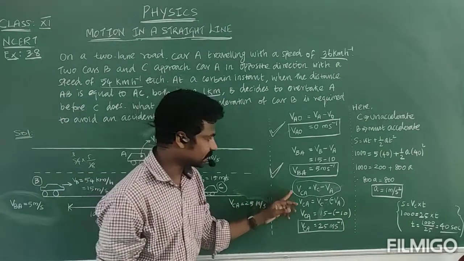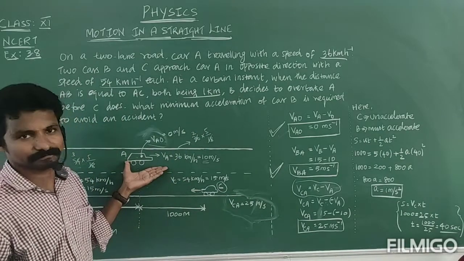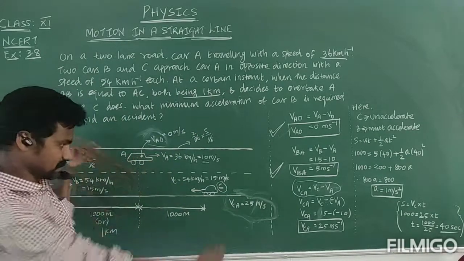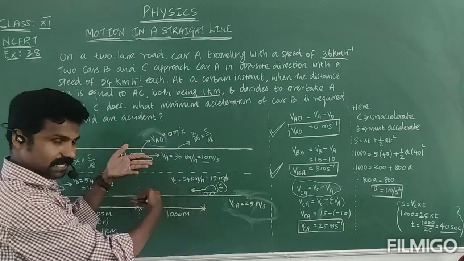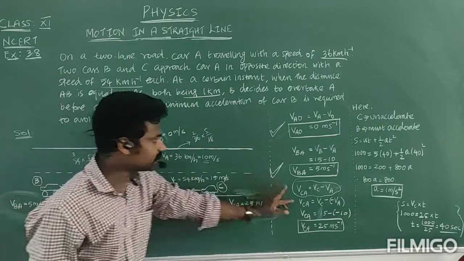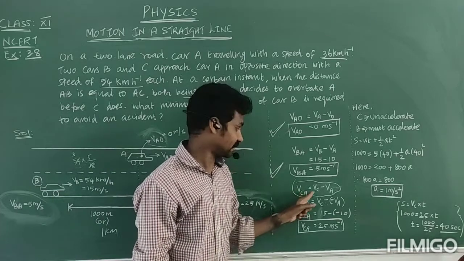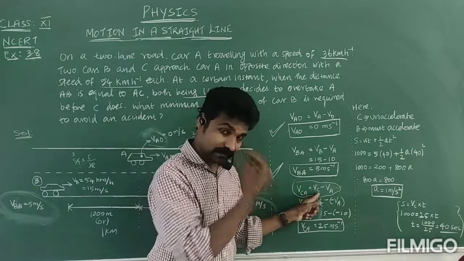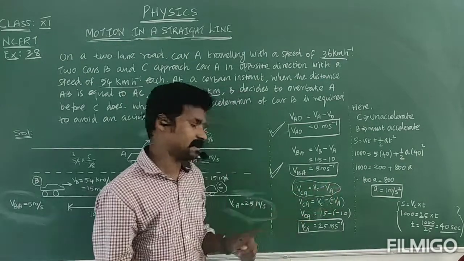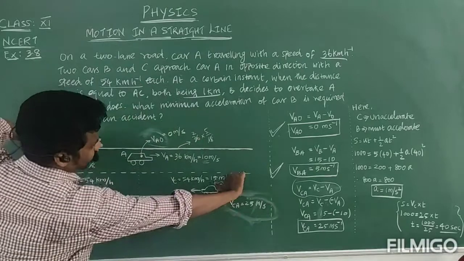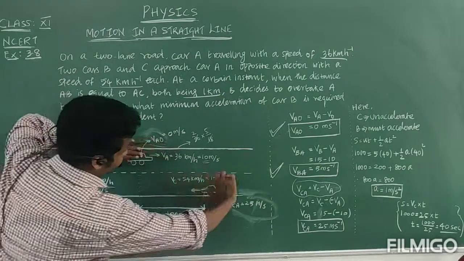Next, the relative velocity of car C with respect to A. Okay, because this is very important because it will be close to each other. Okay, in opposite direction. So relative velocity of car C with respect to A, that is VCA, we can write as velocity of car C minus velocity of car A. But you know very well, C car this direction, A car in opposite direction.